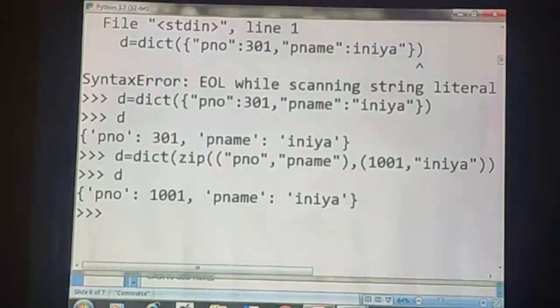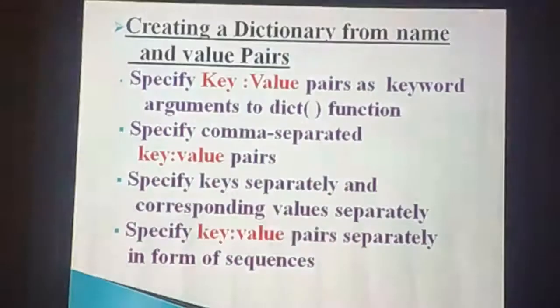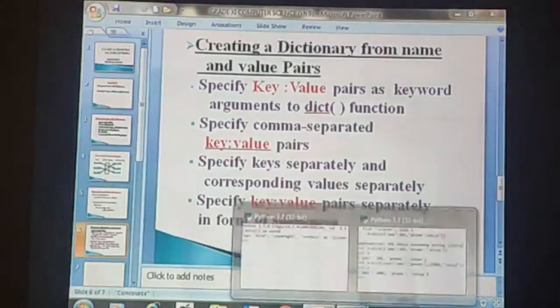Okay. The next one is specifying the key value pairs separately in the form of sequence. So here we can specify the key value pairs of a dictionary in the form of a list or in the form of tuples. Okay. I will explain with the help of the Python language.